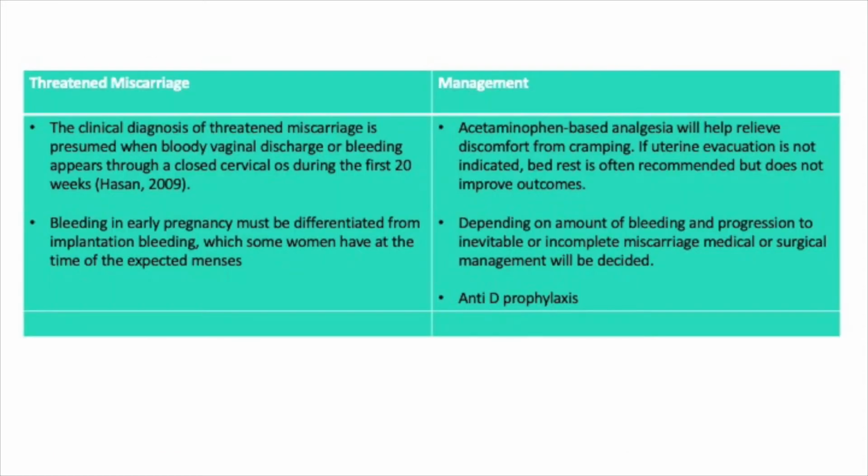The clinical diagnosis of threatened abortion or miscarriage is presumed when bloody vaginal discharge or bleeding appears through the closed cervical os during the first 20 weeks. Bleeding in early pregnancy must be differentiated from implantation bleeding, which some women have at the time of expected menses. Management of threatened miscarriage is usually conservative, and acetaminophen-based analgesia may help relieve discomfort from cramping.